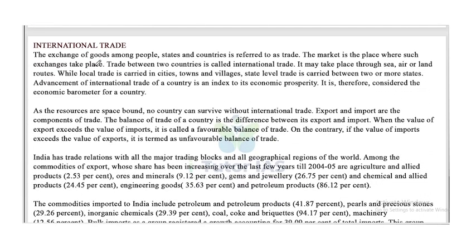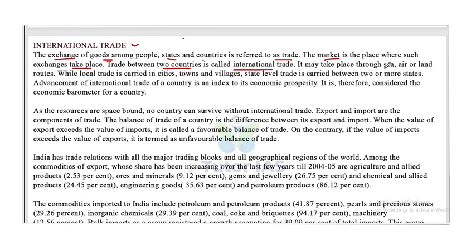Next one is international trade. The exchange of goods among peoples, states, and countries is referred to as trade. The market is the place where such exchange takes place. So we know the exchange of goods among people, states, and countries is called trade. Trade between two countries is called international trade. So if the trade is between two countries, then it is called international trade.